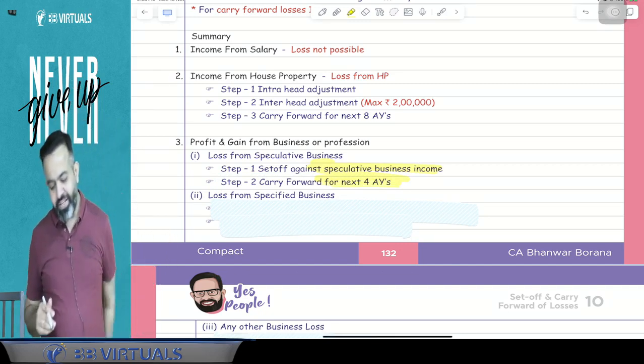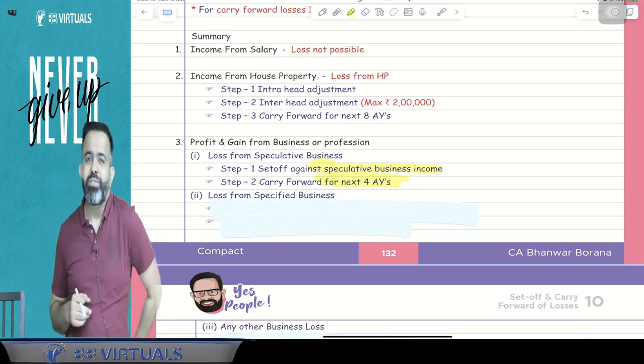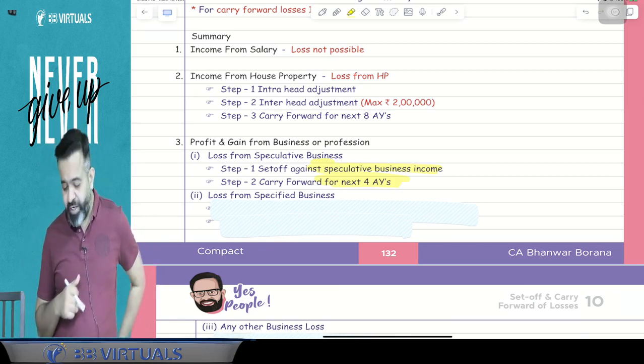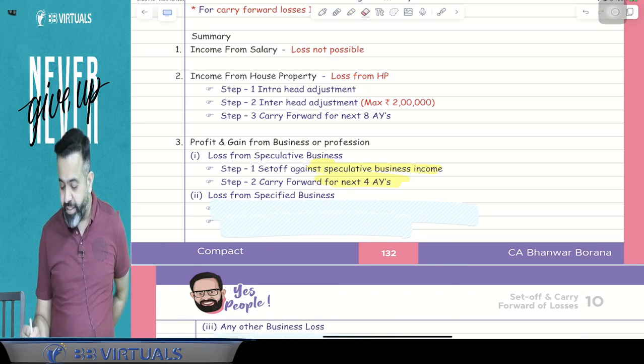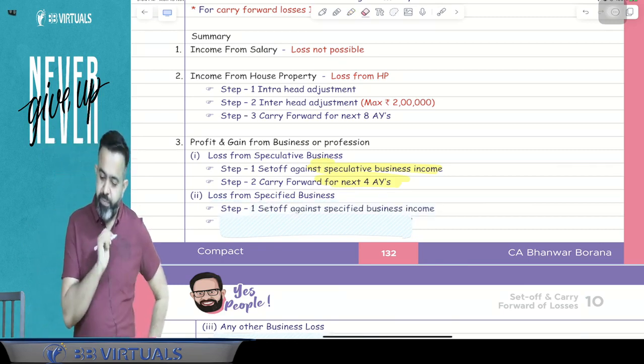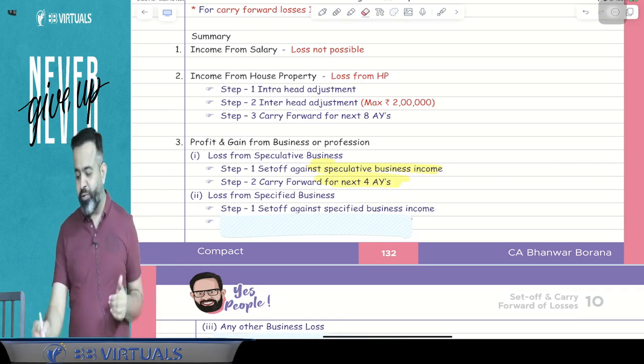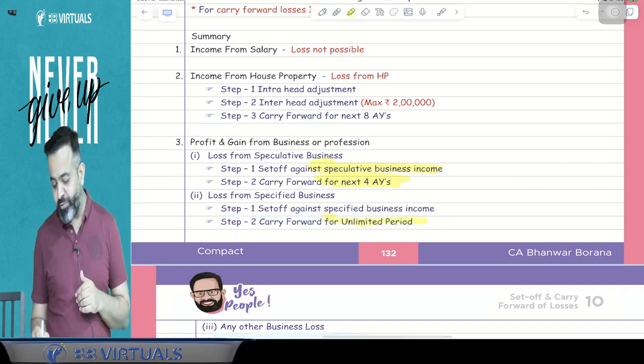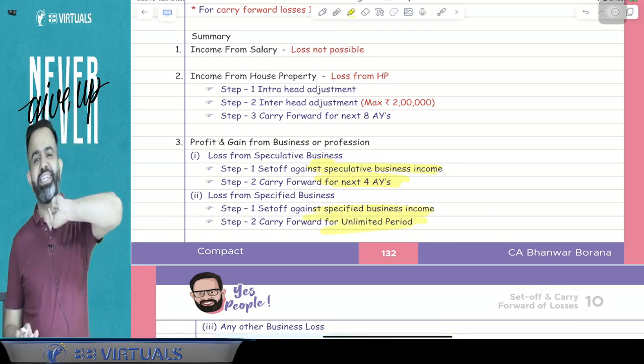One more point: if there is a specified business loss, first you will set off against specified business income. But if there is no specified business income, then directly you will carry forward, and specified business loss can be carried forward for an unlimited period, guys.